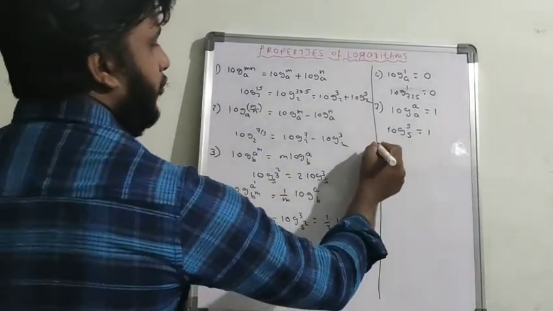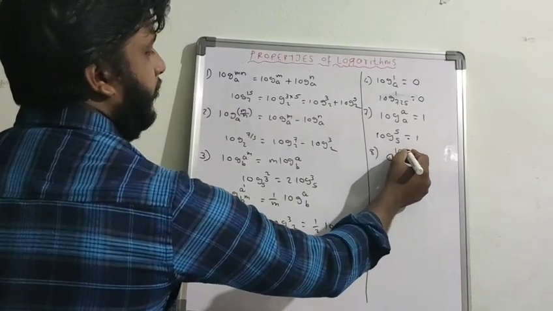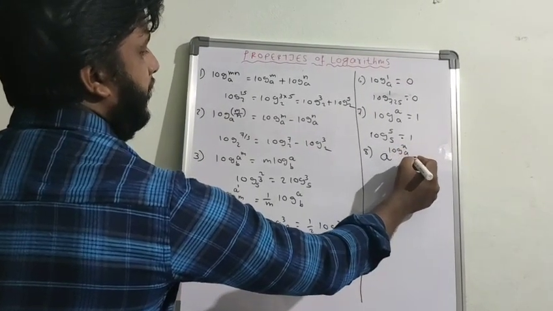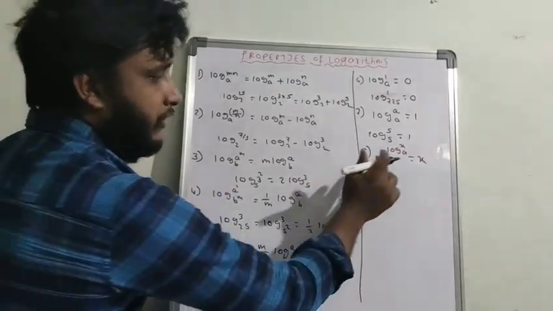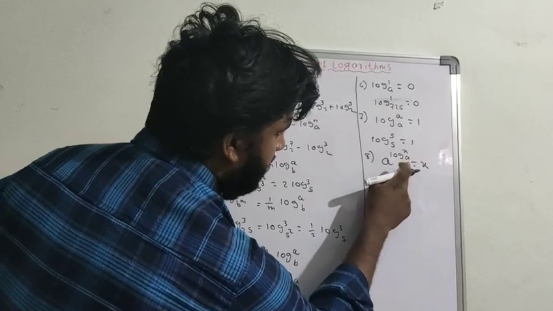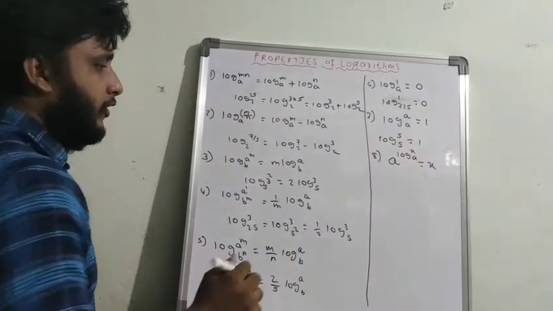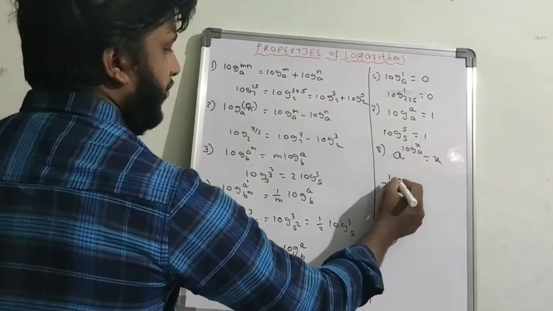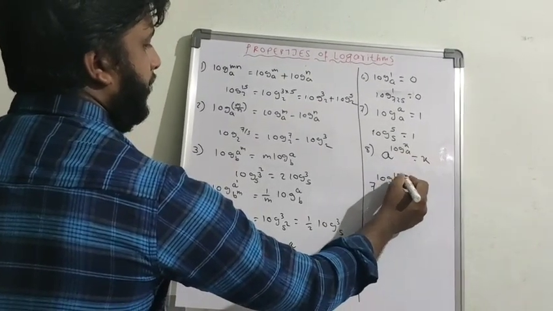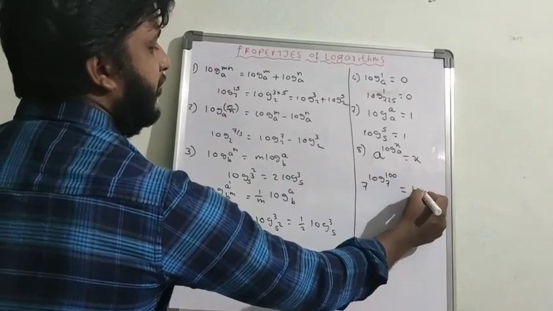So next, one more important thing. a to the power of log x base a is equal to x. Here the base is a, and here the base is also a. If these two bases are the same, then the value will become x. So for example, 7 to the power of log 100 base 7. Here 7 and 7 are the same, so the value will become 100.